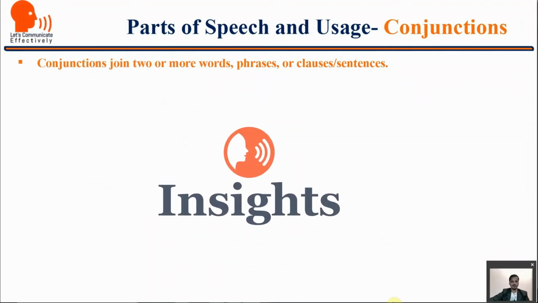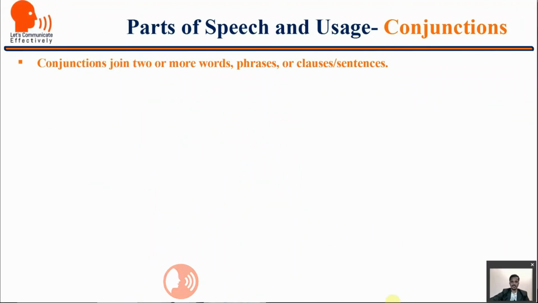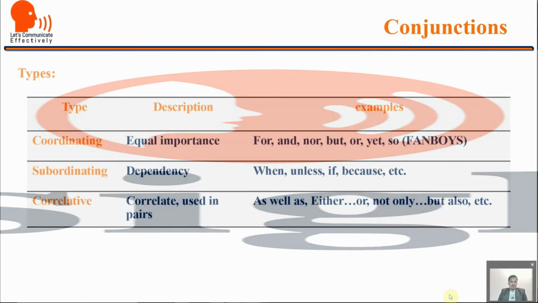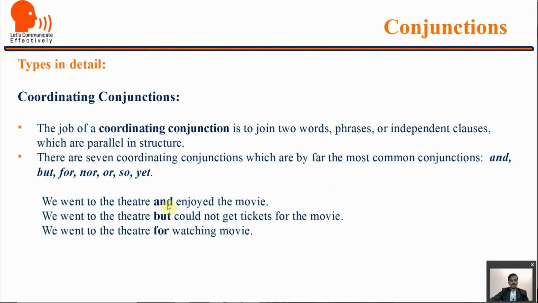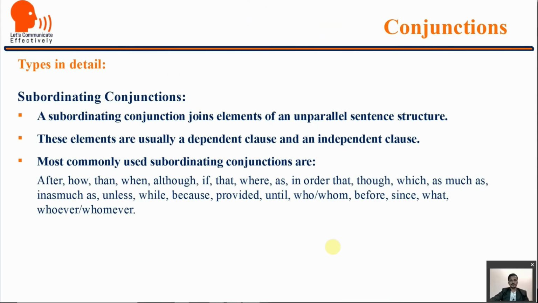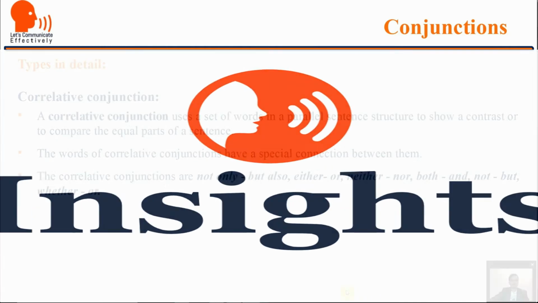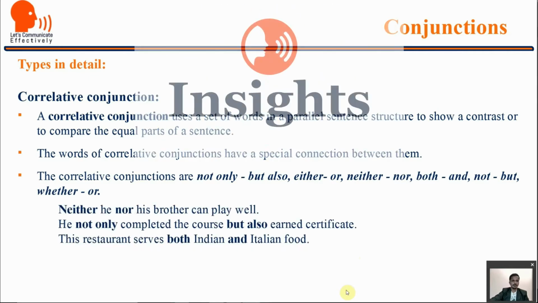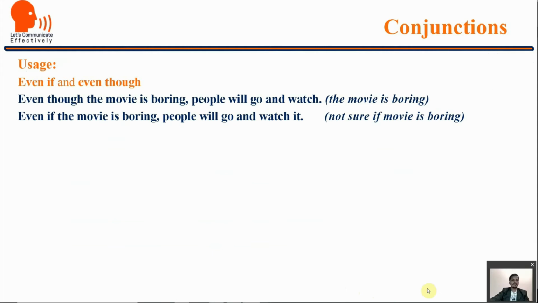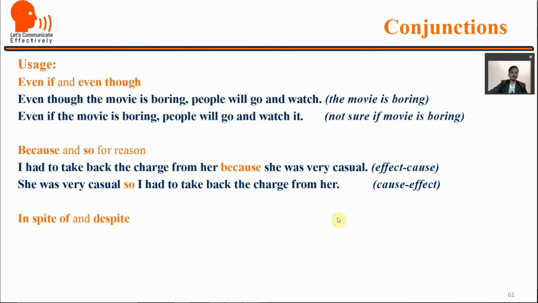Conjunctions join two or more words, phrases, or clauses, sentences. They are divided in three: coordinating conjunctions, subordinating conjunctions, and correlative conjunctions. We went to the theater and enjoyed the movie. We went to the theater but could not get tickets for the movie. We went to the theater for watching movie. The correlative conjunctions are not only but also, either or, neither nor, both and, not but, whether or. The proper usage of conjunctions: even if and even though, in spite of and despite.